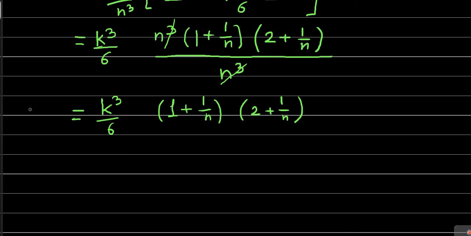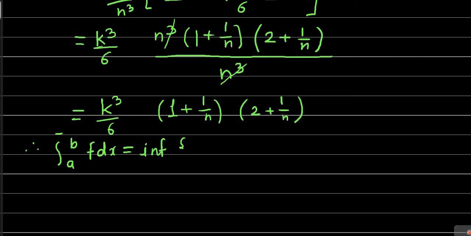Therefore the upper integral a to b f dx is equal to the infimum. Infimum means the smallest value of this upper sum.